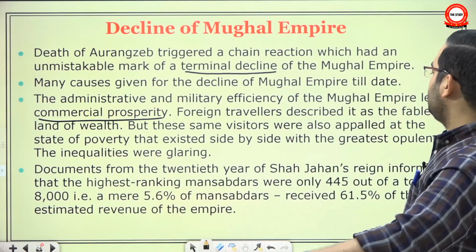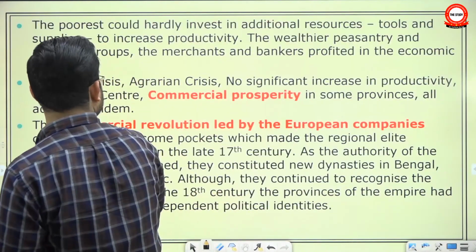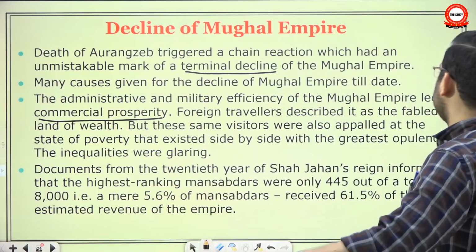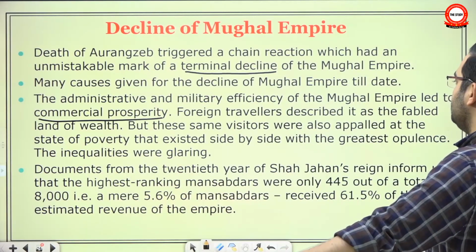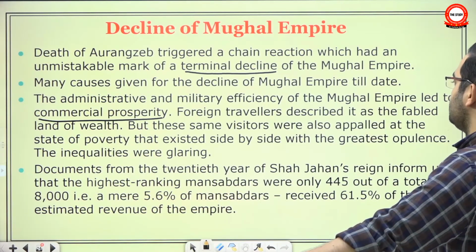I think I have mentioned it here. Okay, foreign travelers. Okay, we will look into it here. Foreign travelers described it as the fabled land of wealth, but these same visitors were also appalled at the state of poverty that existed side by side with the greatest opulence.